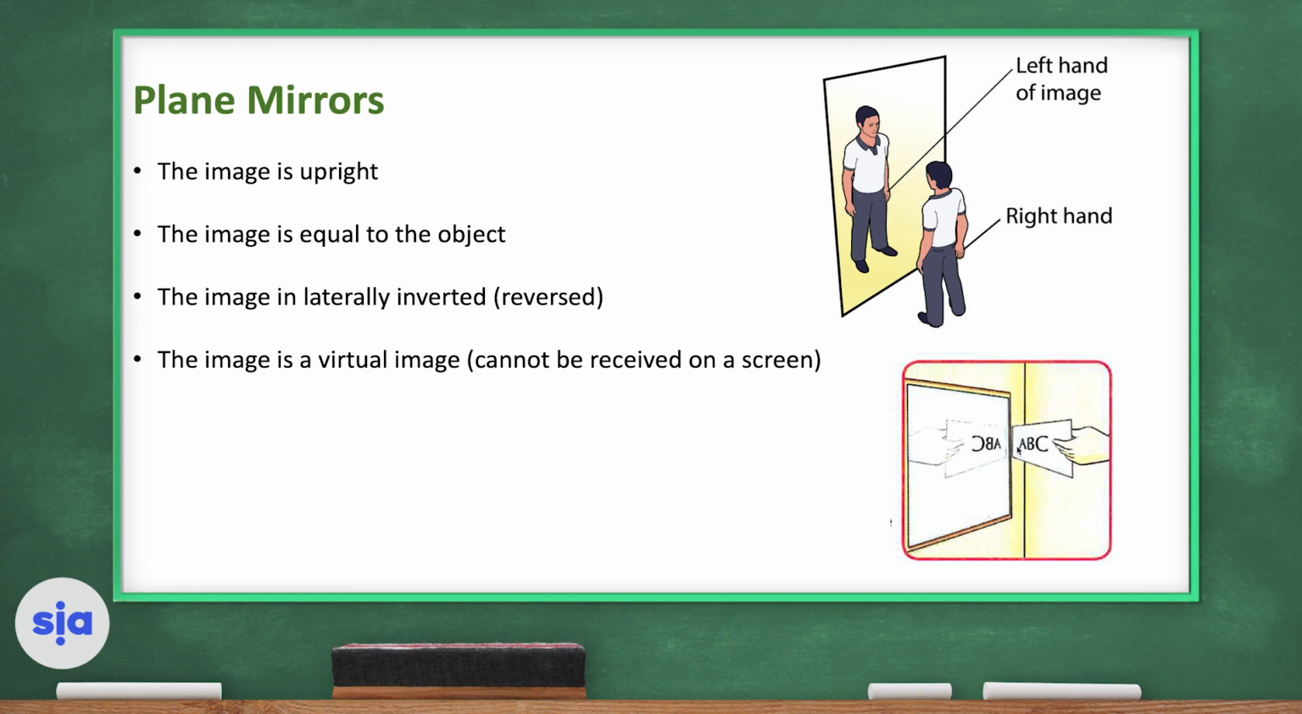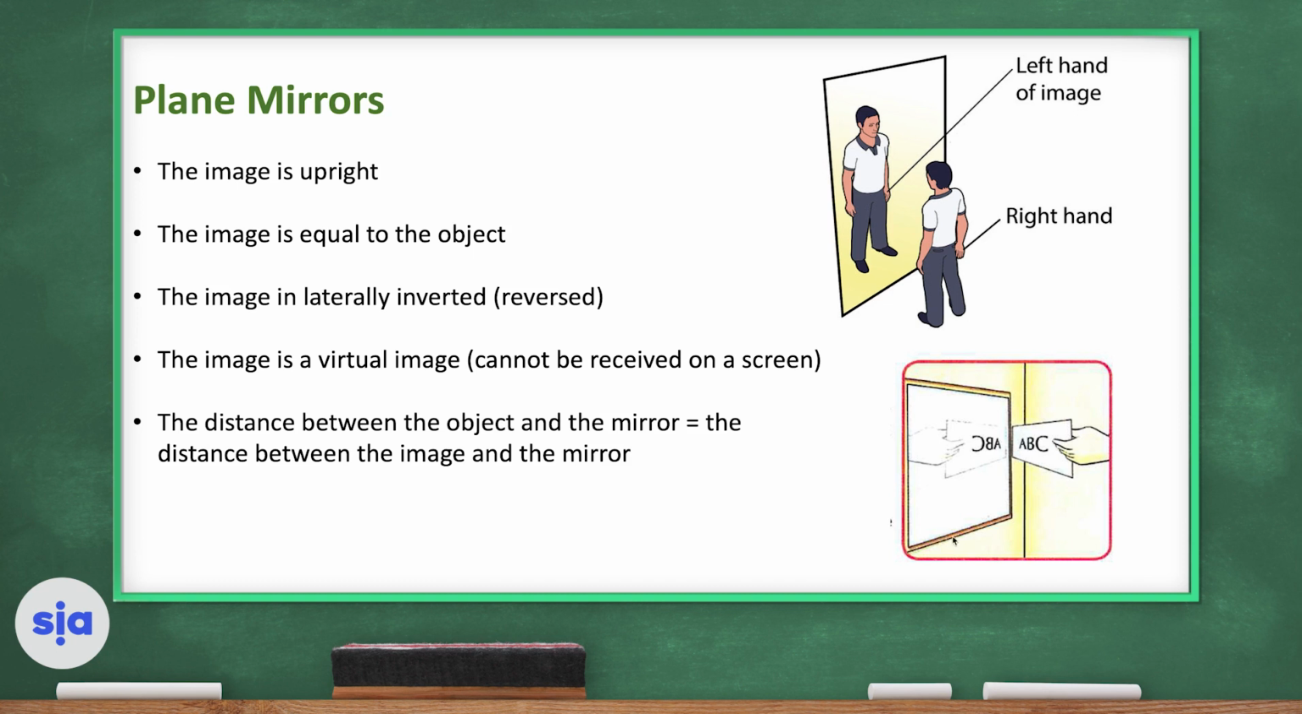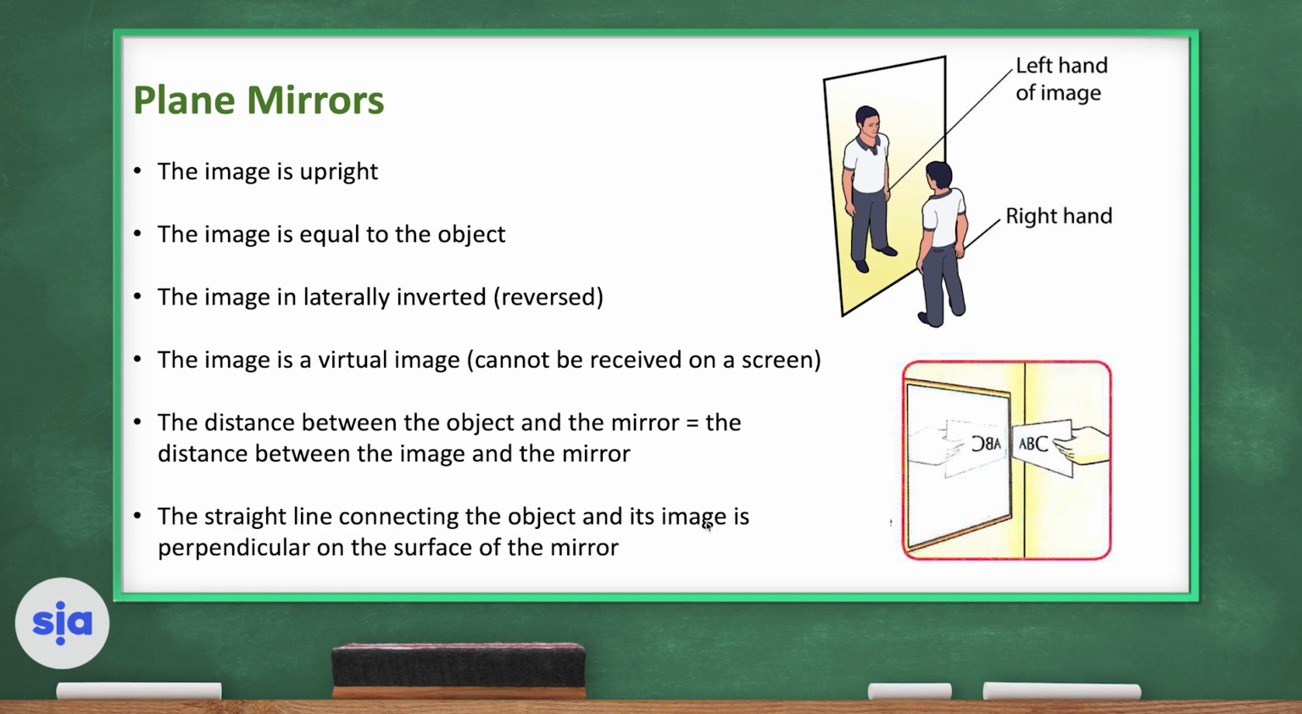If you hold writing like this, ABC or any other word, you will find it reversed in the mirror. So that's how the image is laterally inverted or reversed. The distance between the object and the mirror equals the distance between the image and the mirror. The same distance between the object and the mirror is the distance between the image and the mirror. And the straight line connecting the object and its image is perpendicular to the surface of the mirror.